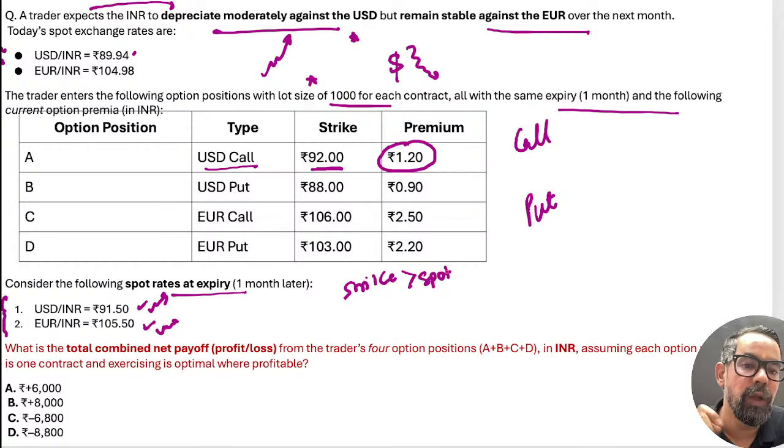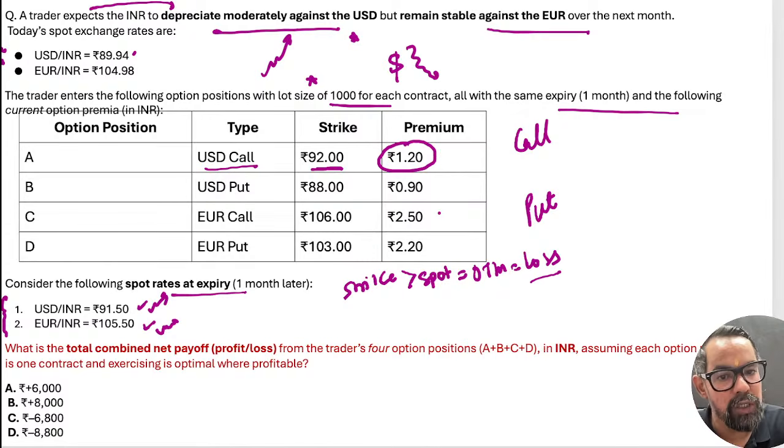So when you have a long call, it is out of the money and it is a case of loss itself, right? So in the first position he made a loss. Now when we have a long call, when you have purchased the call option, that means profit is unlimited and loss is limited. Profit is unlimited, loss is limited up to the premium paid.